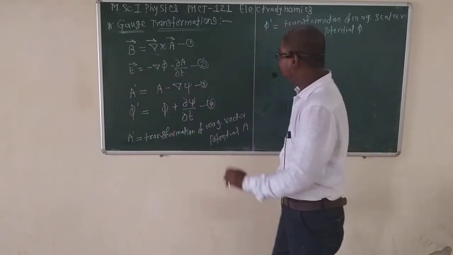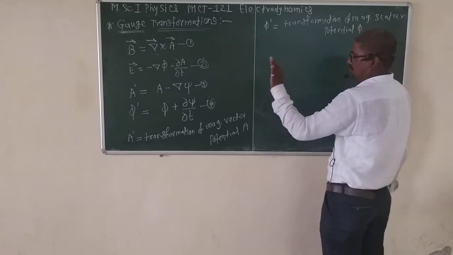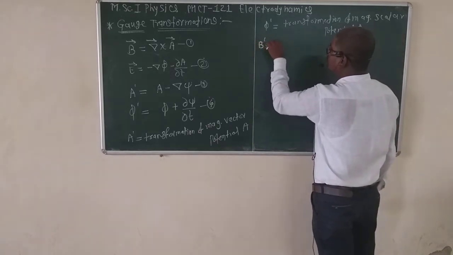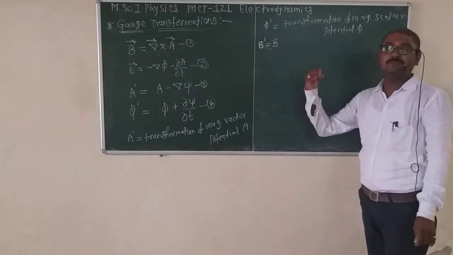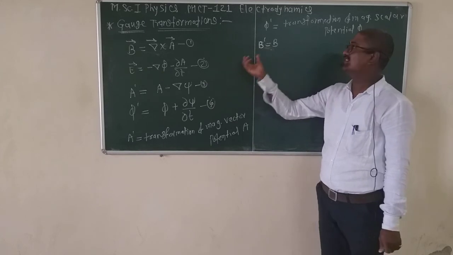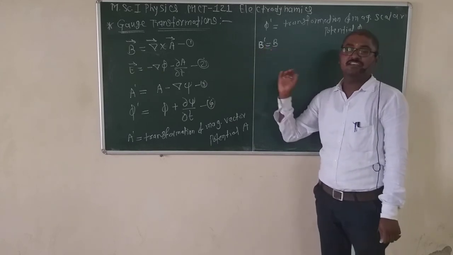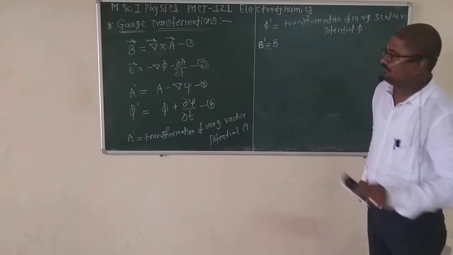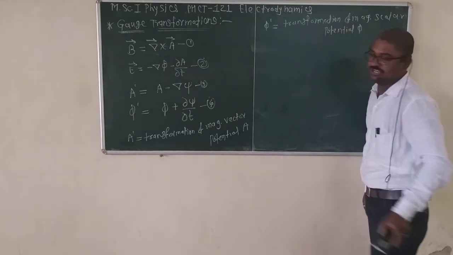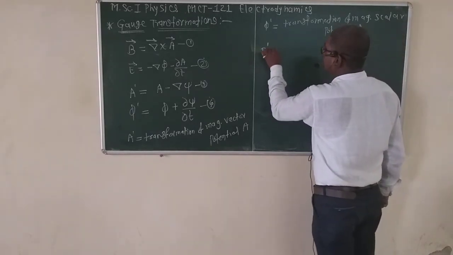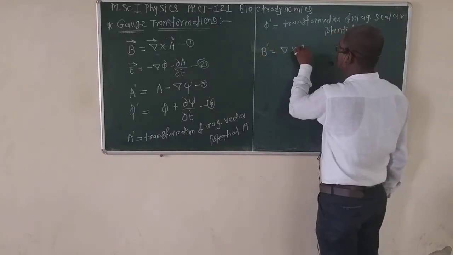Then we will prove that B dash is equal to B, meaning the system will remain unchanged. We apply this transformation, and the system remains unchanged. That means B is invariant, or B is gauge invariant. Then by using equation 3, equation 1 becomes B dash is equal to del cross A dash.